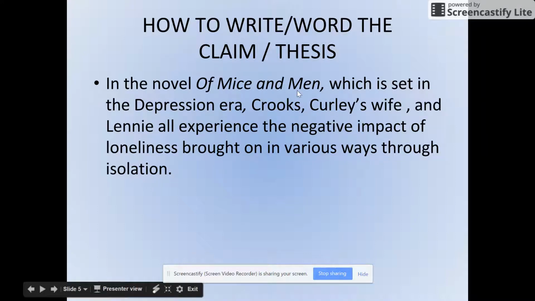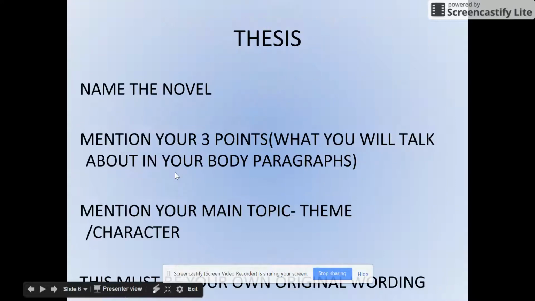So, in the novel Of Mice and Men, which is set in the Depression era, I just mentioned that because I think it has some context in the story. It really does. Crooks, Curly's wife, and Lenny all experience the negative impact. Again, try to come up with some creative wording. It's not just that they're a little bit lonely. It's a really negative impact. It causes death in the story. It causes a lot of desperation. So they all experience the negative impact of loneliness, brought on in various ways, because they're all lonely in different ways, through isolation. And that would be an example thesis.